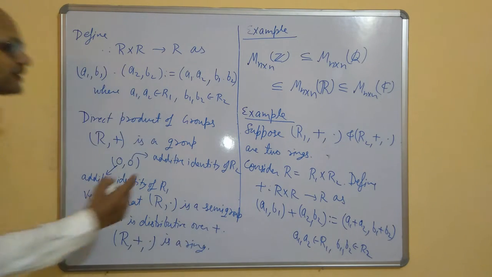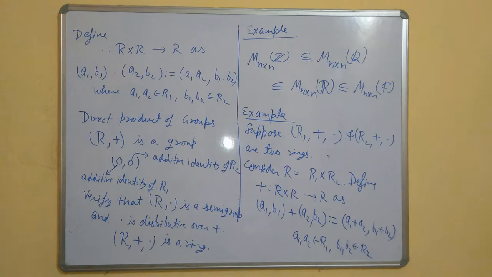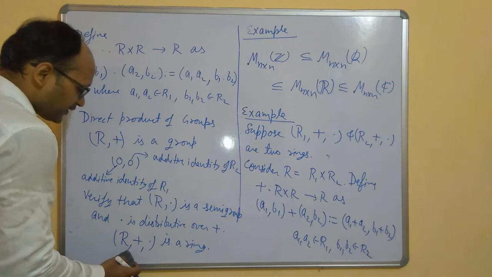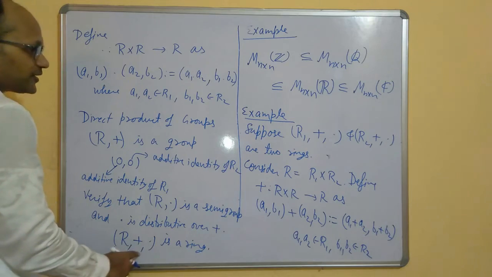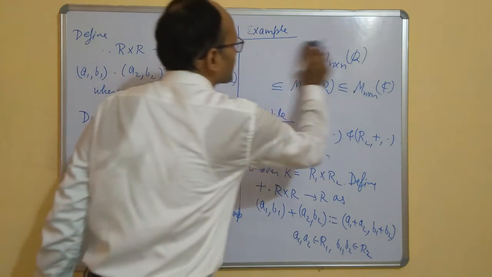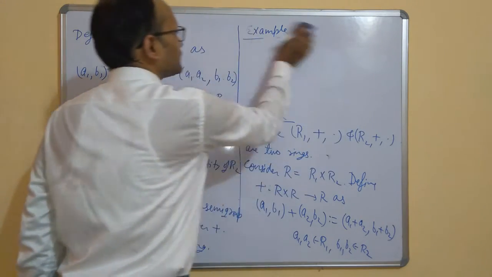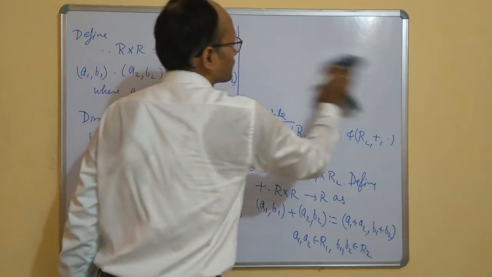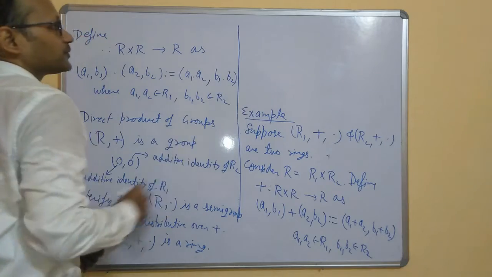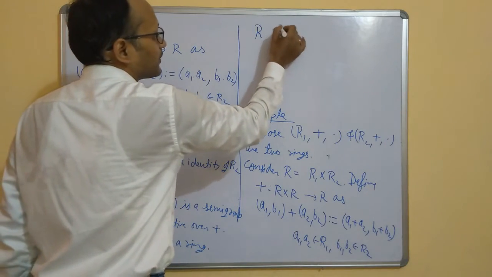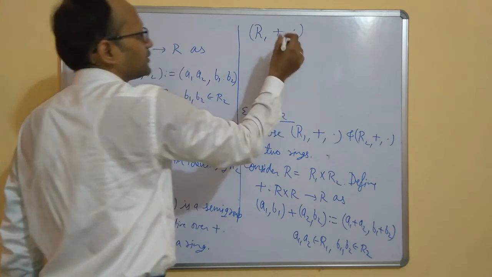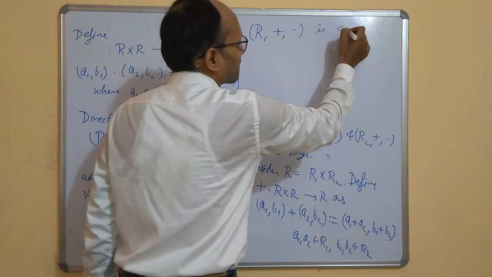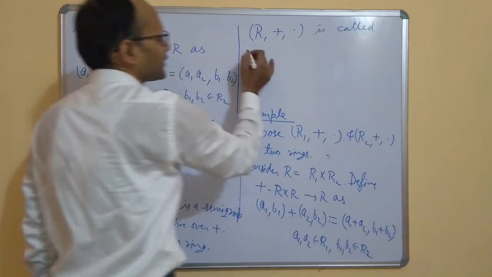Given two different rings, we have made one bigger ring, and this ring is called the direct product of R1 and R2.